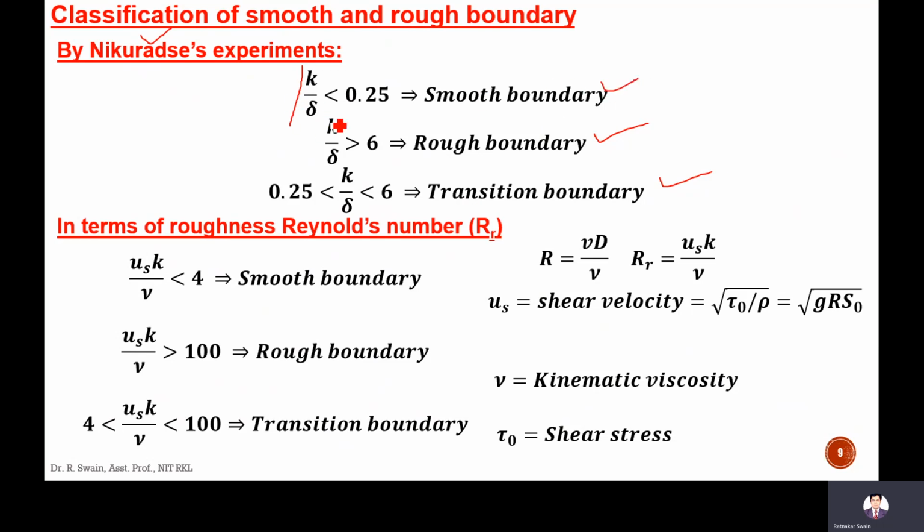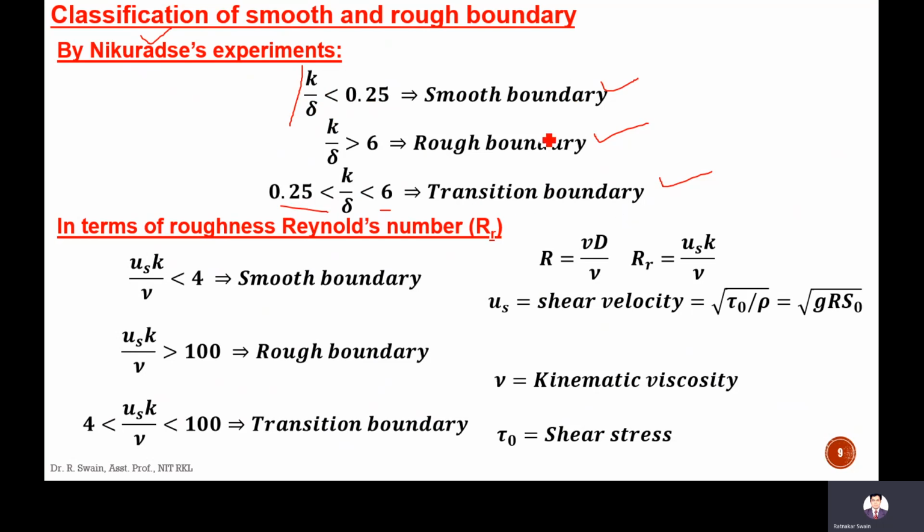Here K is the average depth of the surface irregularities, and delta is the laminar sublayer thickness. If the ratio is less than 0.25, the boundary is called smooth boundary. When it is more than 6, the boundary is called rough boundary. In between 0.25 and 6, it is called transition boundary.